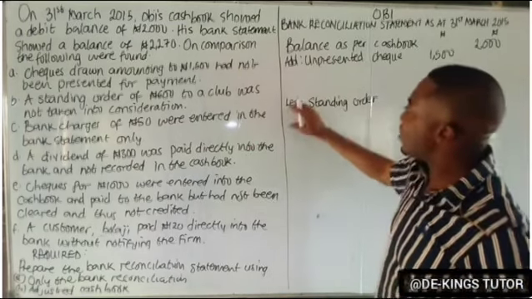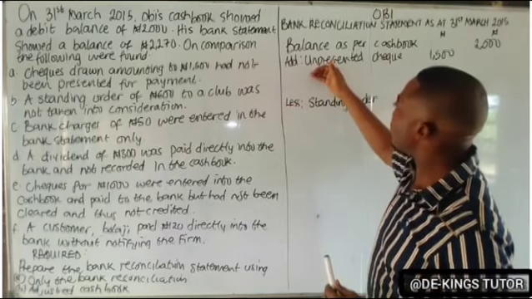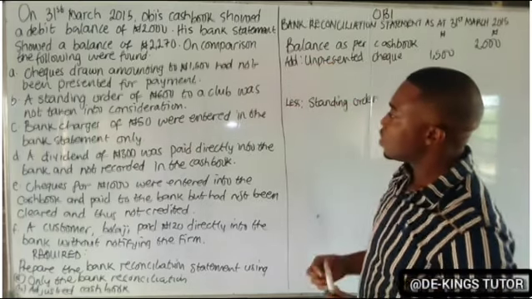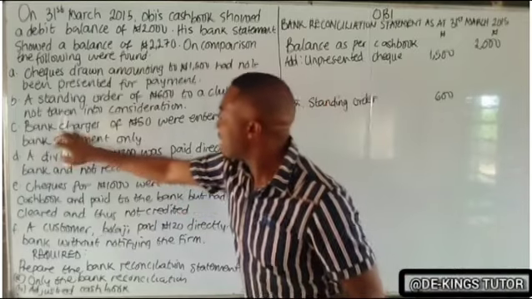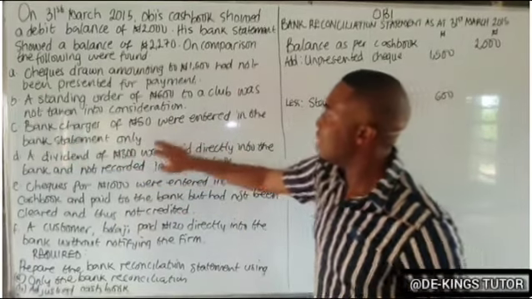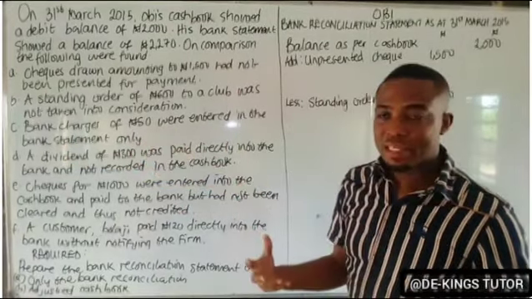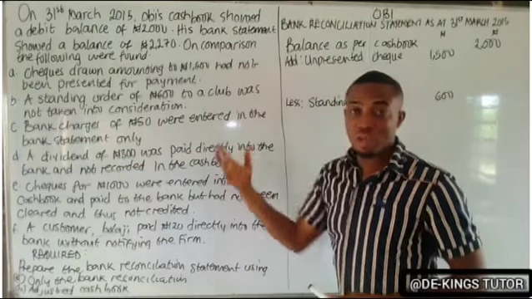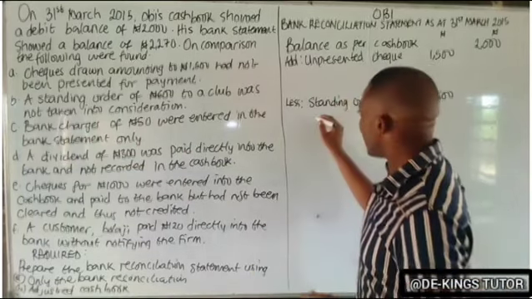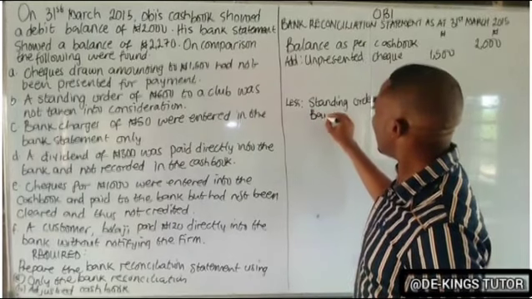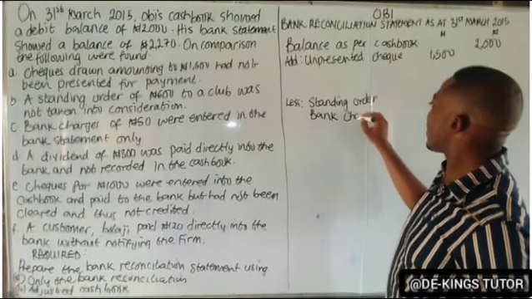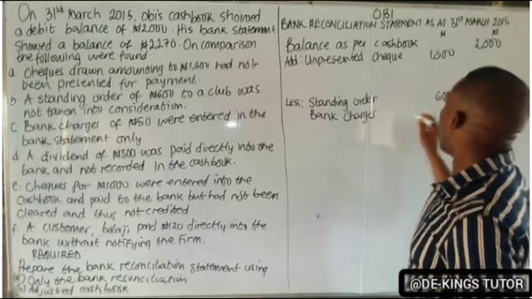The reason I leave a space is in case there are other things I'm supposed to add. The next one: bank charges of 50 were entered in the bank statement only. The bank collected their charges, so it has not been deducted from the cash book. We are also deducting bank charges, so we have bank charges of 50.